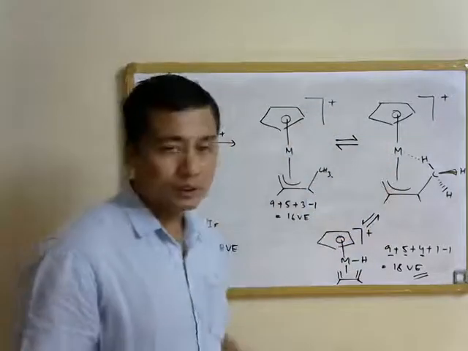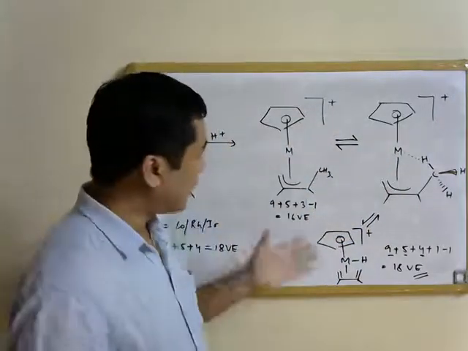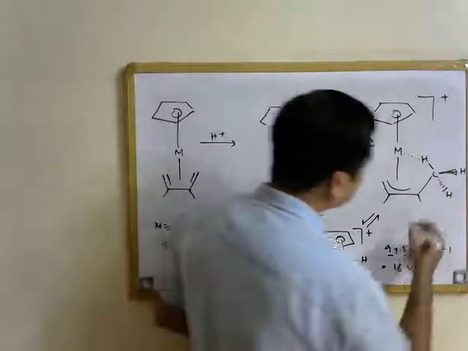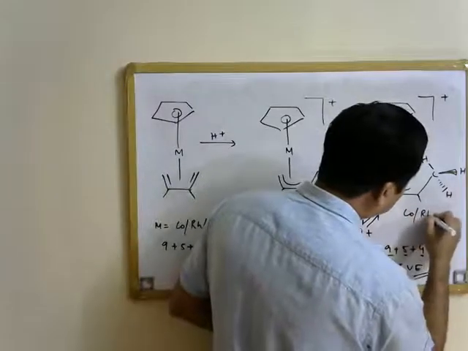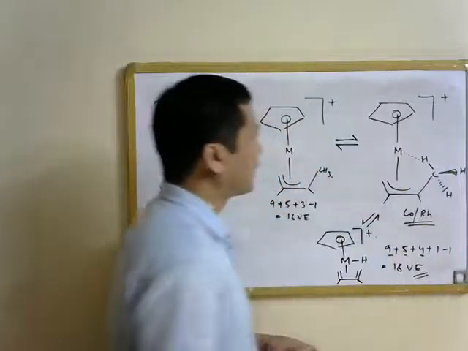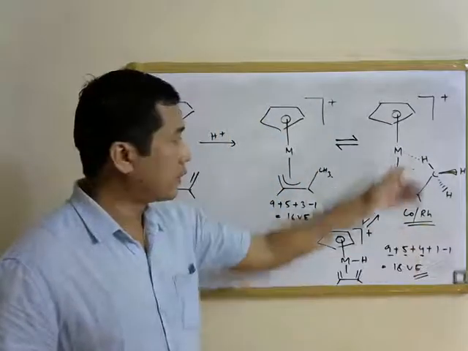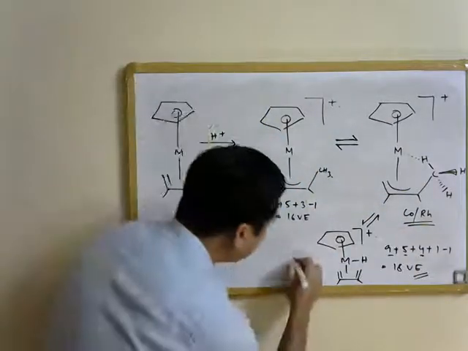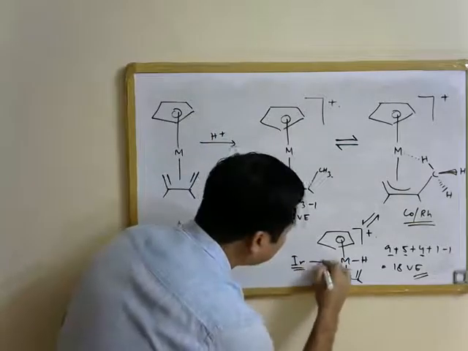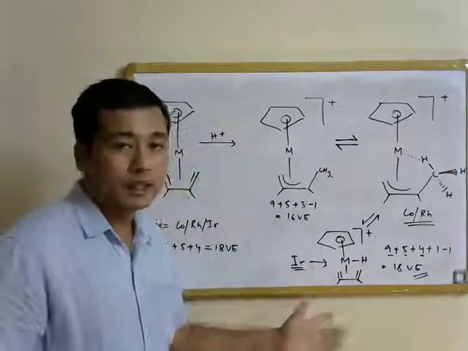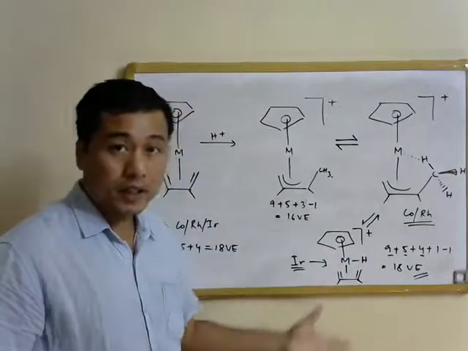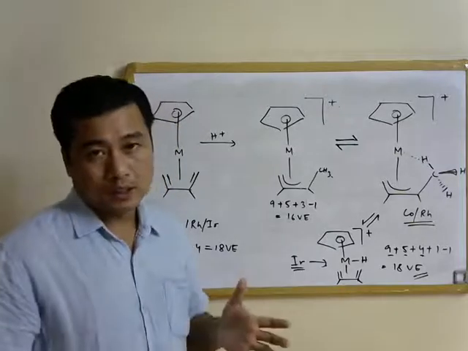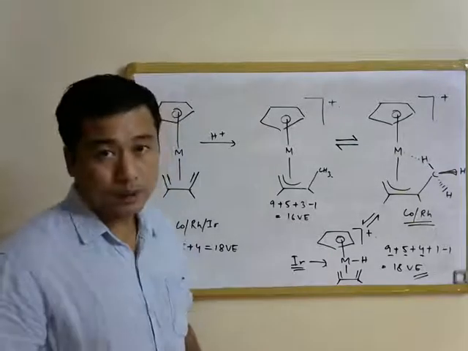All these three forms are in equilibrium, and at low temperature, what is observed is that for cobalt and rhodium complexes, essentially this particular form is more prevalent, while at low temperature for iridium, the third form over here, that is the hydride form, is more prevalent.